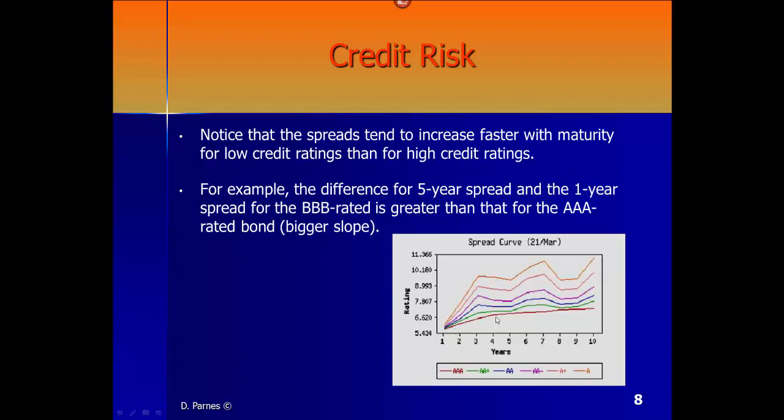So starting from AAA, AA+, AA minus, A plus, and A. Then for the lower credit ratings, which are the A in this example, the difference between low maturity, short maturity, and a long-term maturity is bigger than for high credit ratings like the AAA.